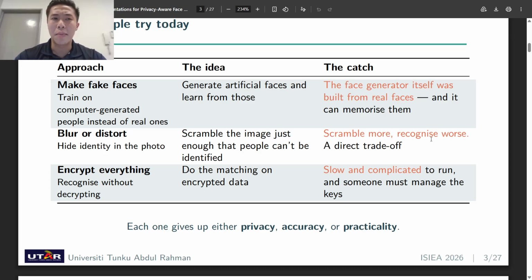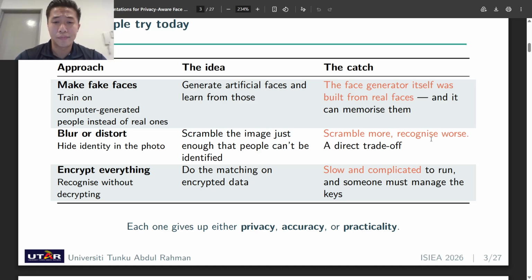So let's talk about what people actually try today. Now, there are three common answers, and each gives something up. The first one is making fake faces. We generate people who do not exist and train our models on those. Sensible, except the face generator itself has to be built with real faces, and generators can memorize the people they were built from. So that's a problem.